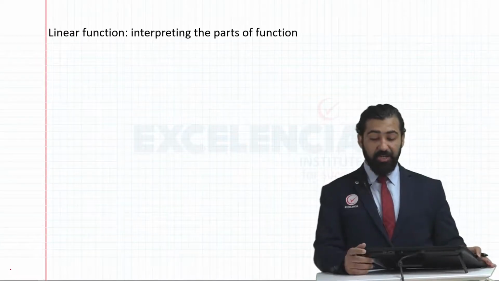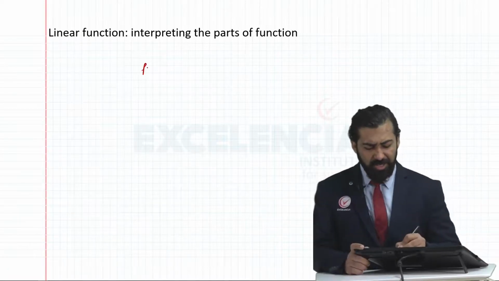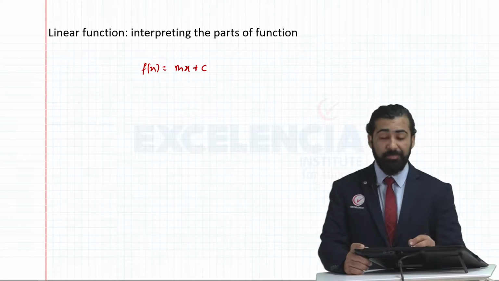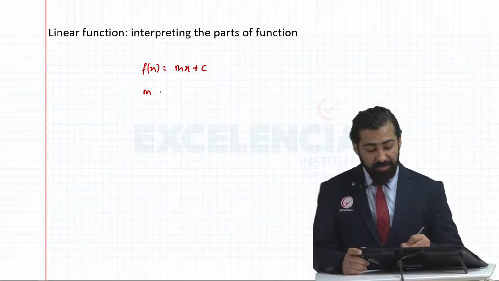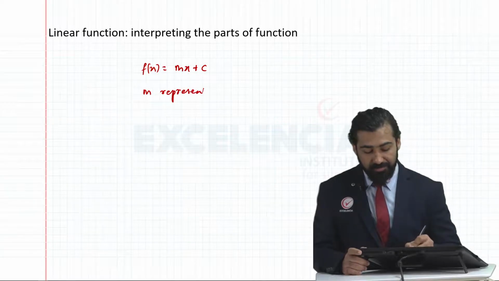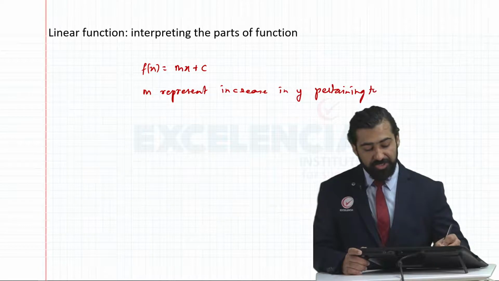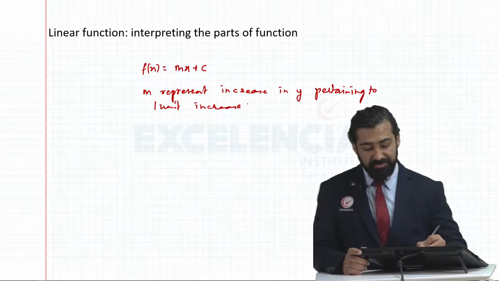Then we studied how to interpret parts of linear functions. Any linear function can be written as y equals mx plus c, or f of x is equal to mx plus c. Here m tells us how much increase there is. M represents the increase or decrease in y pertaining to 1 unit increase or decrease in x.